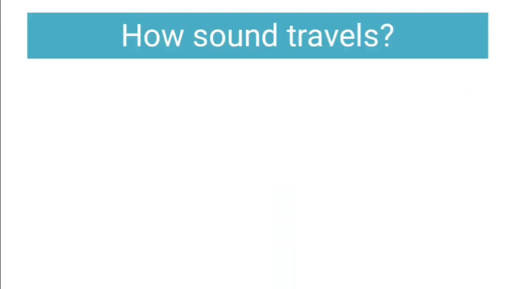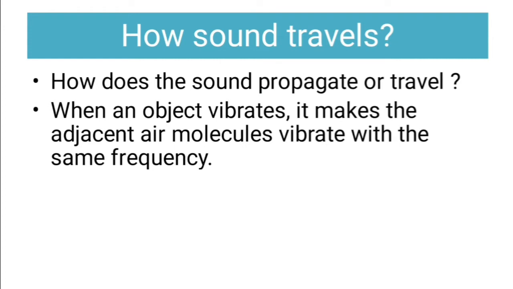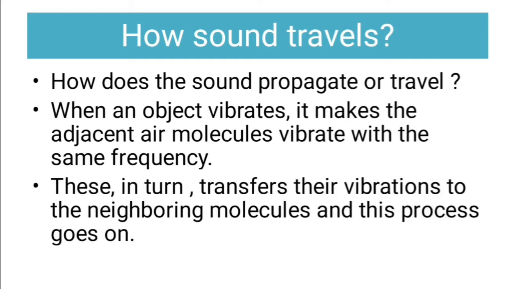Continuing with today's lesson, which is part number 5, we'll start with how sound travels. How does sound propagate or travel? When an object vibrates, it makes the adjacent air molecules vibrate with the same frequency. This in turn transfers their vibrations to the neighboring molecules, and this process goes on. So when one air molecule vibrates, it vibrates the neighboring molecule also, and in this way the molecules transfer the vibrations from one point to another.